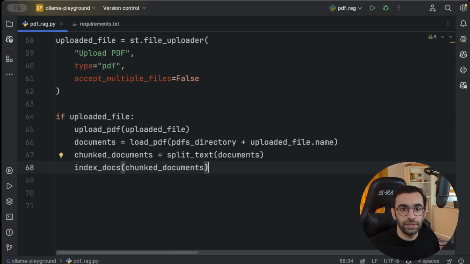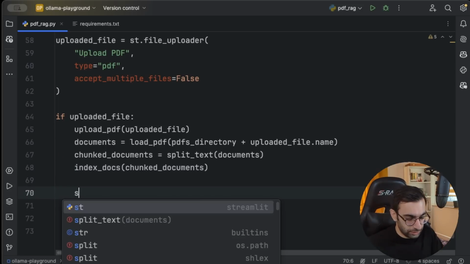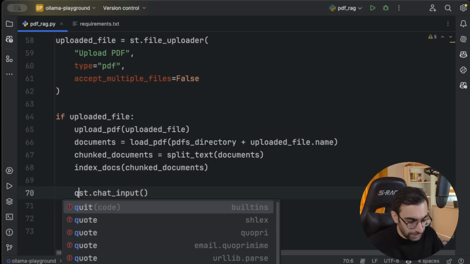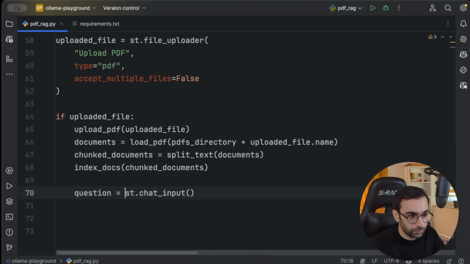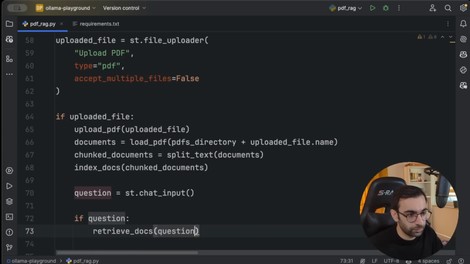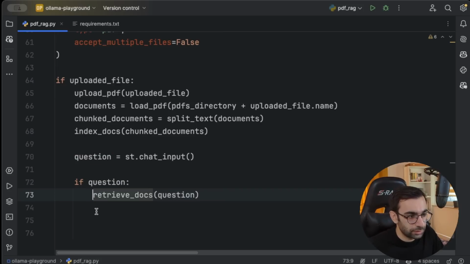I need to create a chat here. I will say a Streamlit chat input. I don't need any label here. I will just get the user question here. So after the indexing is done, we are creating a chatbot so the user can ask the questions and then we will show them the response. So if there was a question, we need to retrieve the docs from this user query. And these are related documents.